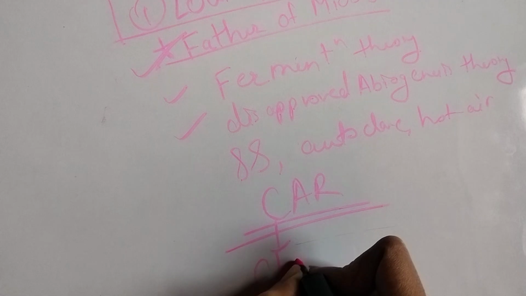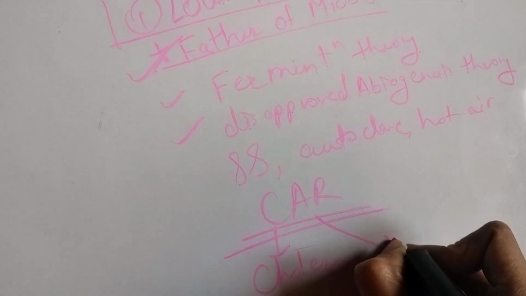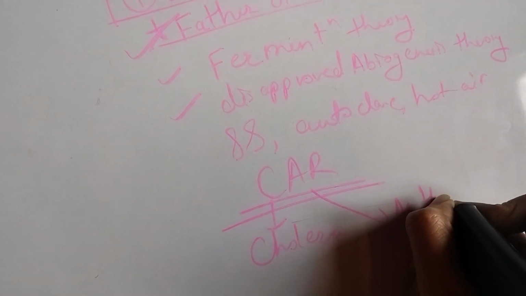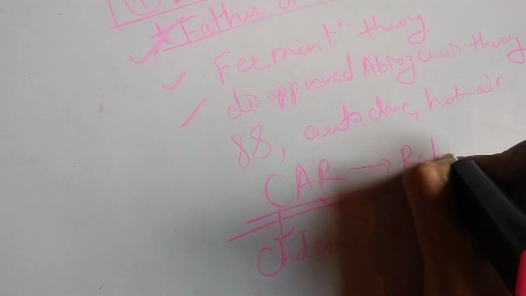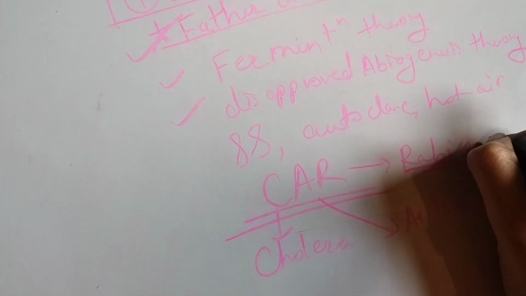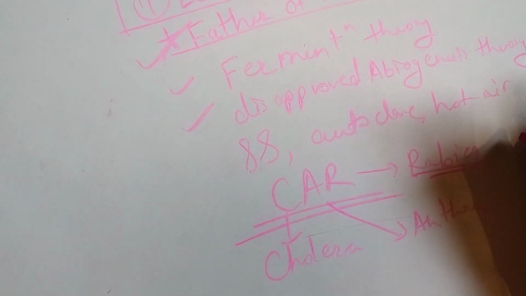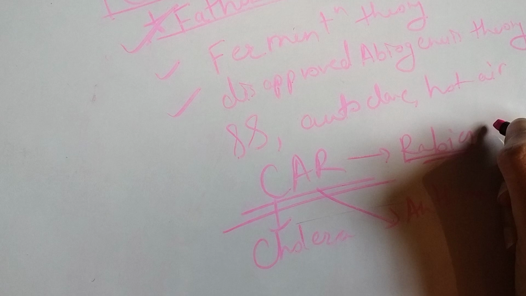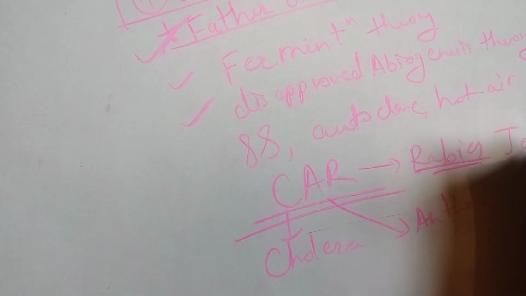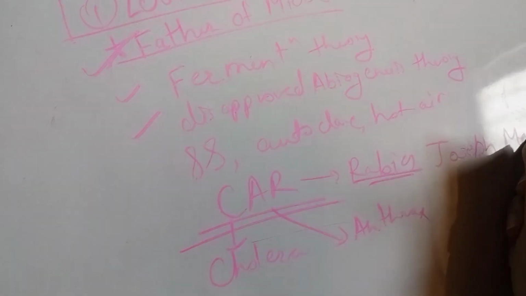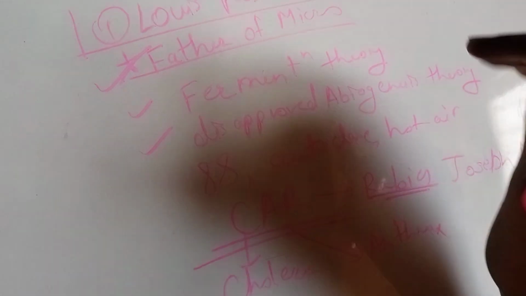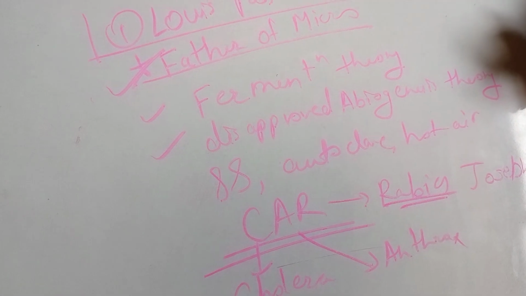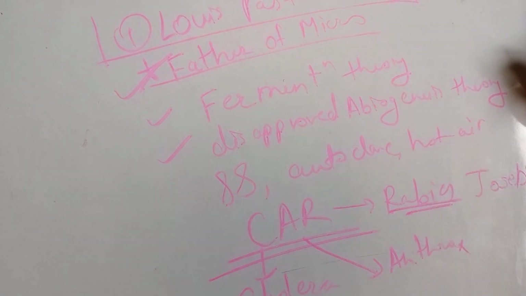C for cholera vaccine, A for anthrax vaccine, R for rabies vaccine. Rabies vaccine, which is the first vaccine, was given by Joseph Meister. And Louis Pasteur also gave the pasteurization technique.